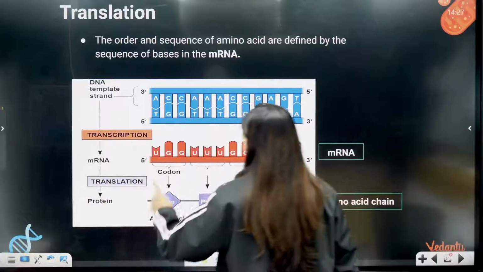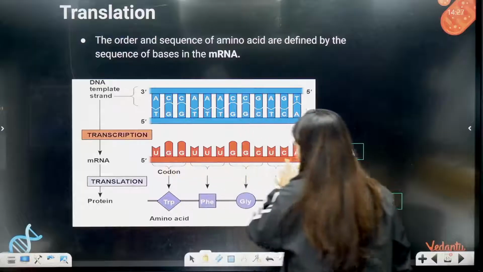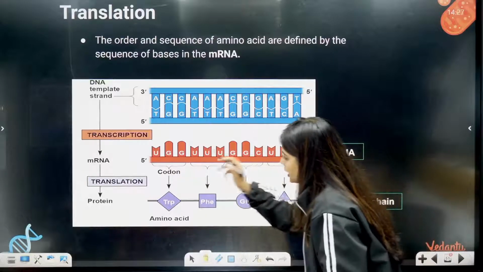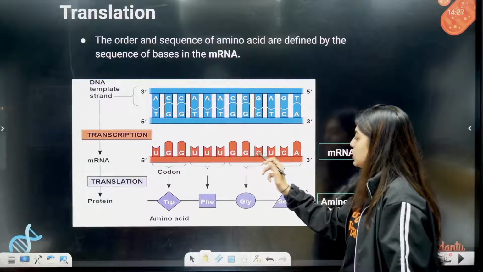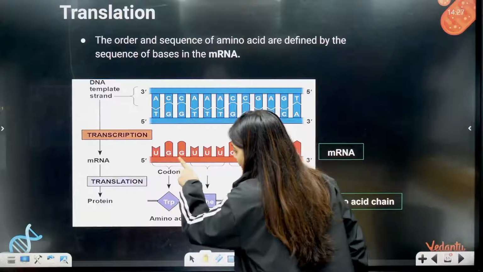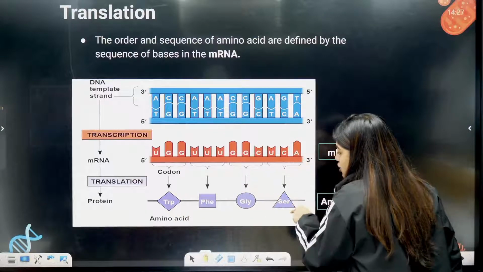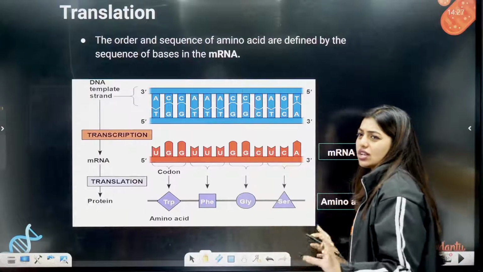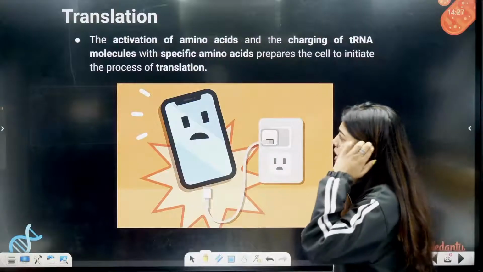So if you look here, students, you can see that on the DNA template strand transcription happened. We formed the mRNA. On the mRNA, can you see nitrogenous bases UGG, UUU, GGC, UCA, and now when translation happens, this will code for TRP, phenylalanine, glycine, serine. So like this coding is going to happen. That's all the process. Don't break your head and try to be like, oh my god, what is this.